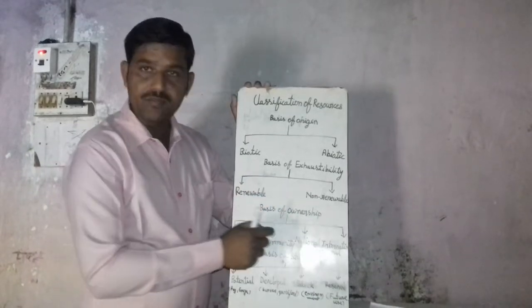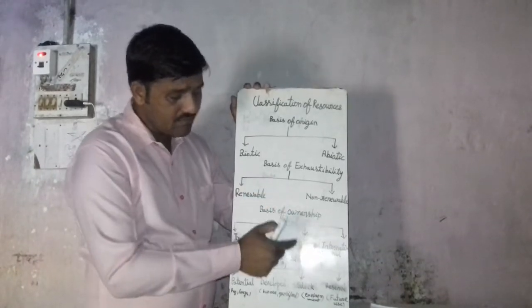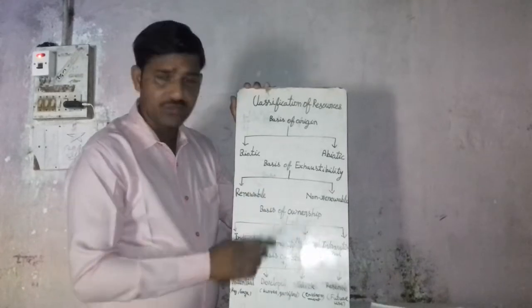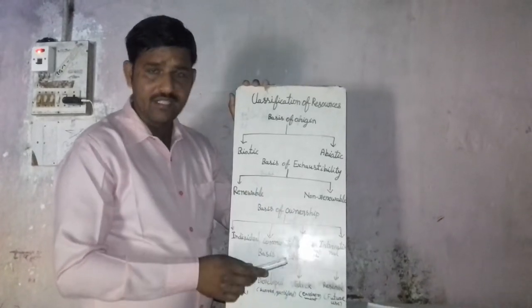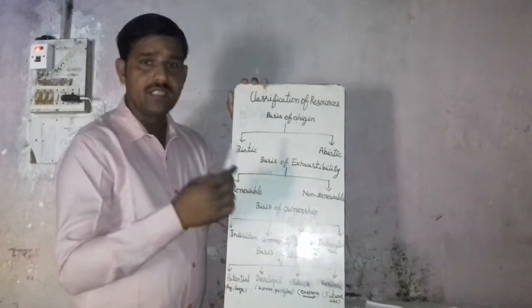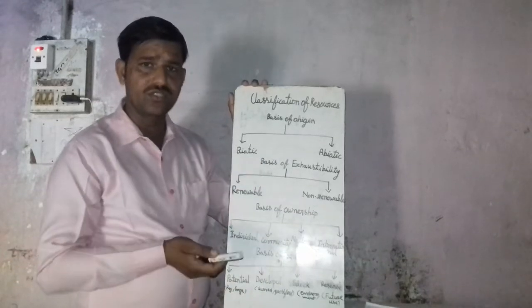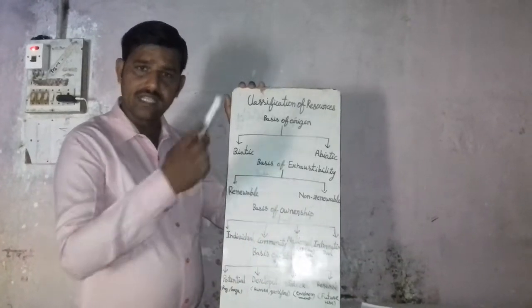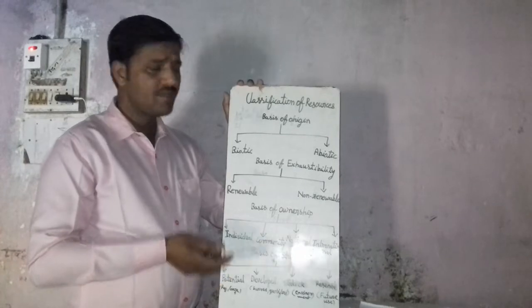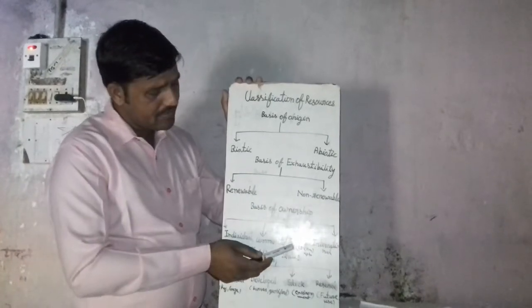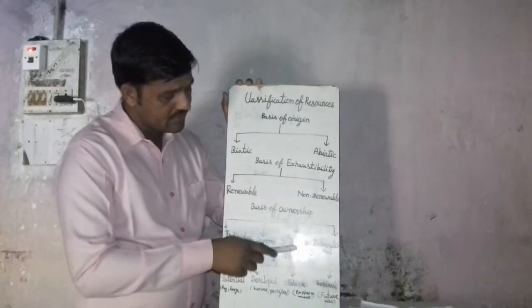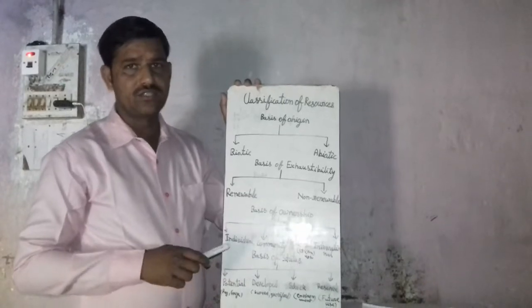And I want to explain the examples, like roadways, railways and some other things, like forest resources, livestock that is available in forests, and wildlife that is available in any forest. These are included in national resources.